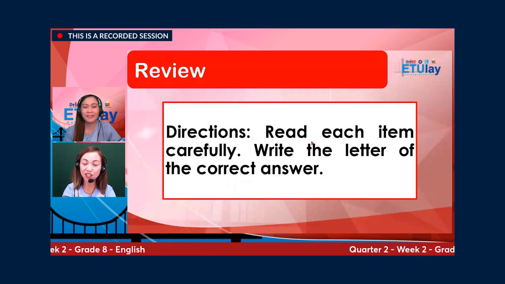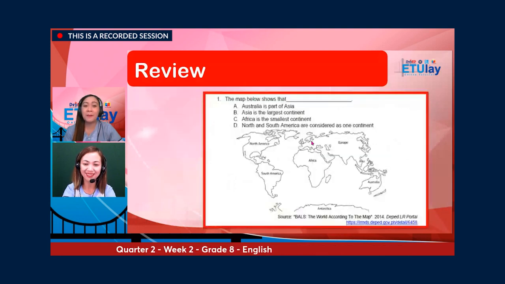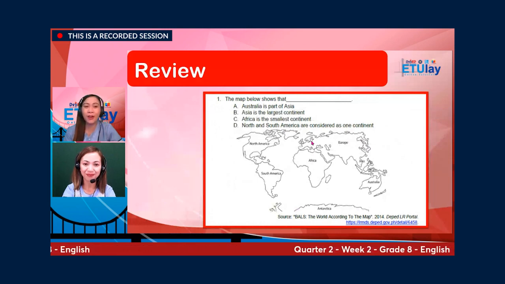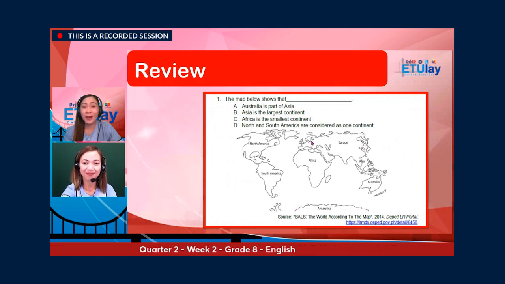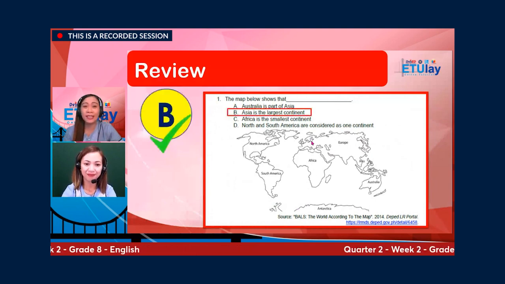Directions. Read each item carefully. Write the letter of the correct answer. For number 1, the map below shows that blank. A. Australia is part of Asia. B. Asia is the largest continent. C. Africa is the smallest continent. Or D. North and South America are considered as one continent. Write your answer. And the correct answer is letter B. Asia is the largest continent.